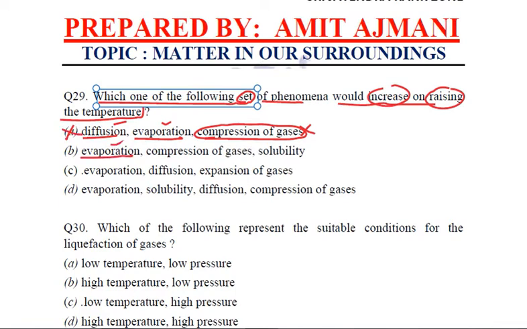Evaporation, we have just said yes. Compression, no. So again we are going to mark it wrong. Evaporation, we have said yes. Diffusion, we have said yes. Expansion of gases, yes. This is going to happen when you are going to increase the temperature. Gases are going to expand, not compress. Fourth option, again we have got compression, we'll mark it wrong. So C, evaporation, diffusion and expansion of gases, all these three will increase if we are going to heat or if we are going to raise the temperature. Fine, C is the answer.